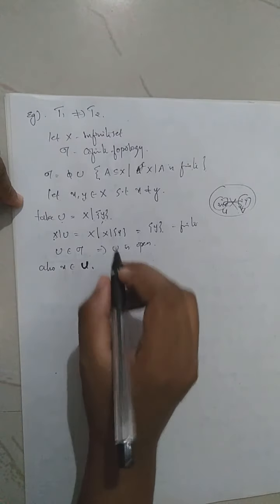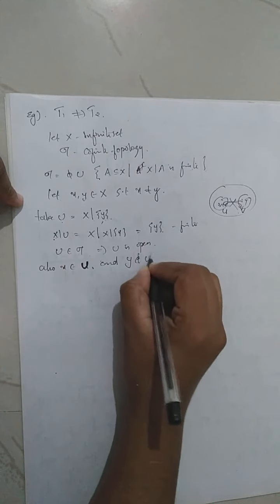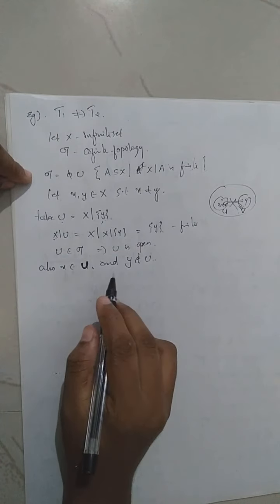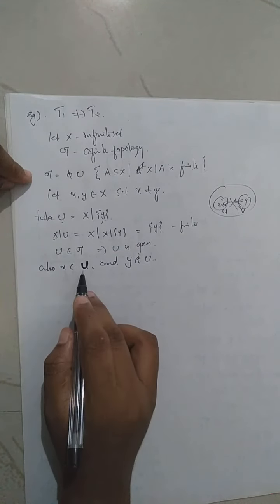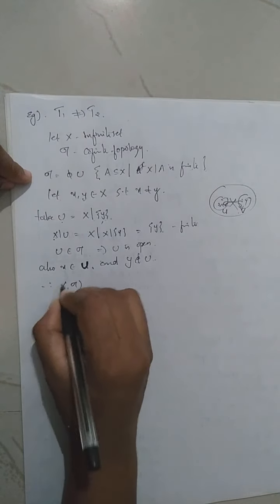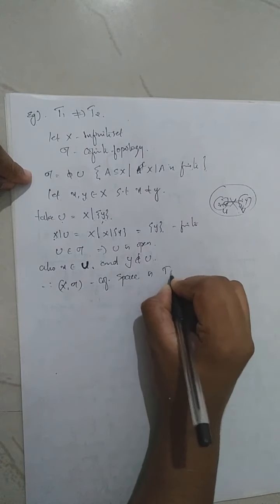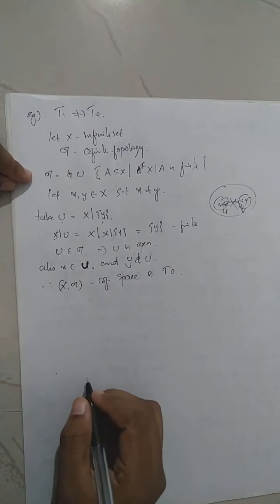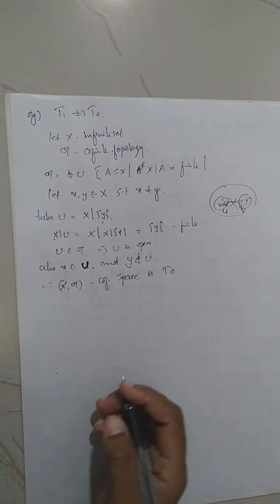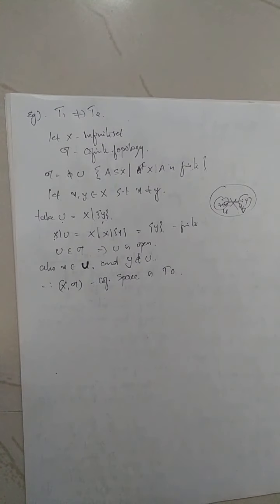What about y? Clearly y does not belong to U because U is X minus y. So we get one open set U containing the point x but not y. So there is an open set U which contains only one point but not the other. Therefore, the cofinite space is T naught. Now, in order to prove it is T1, we want one more open set V such that y belongs to V and x does not belong to V.